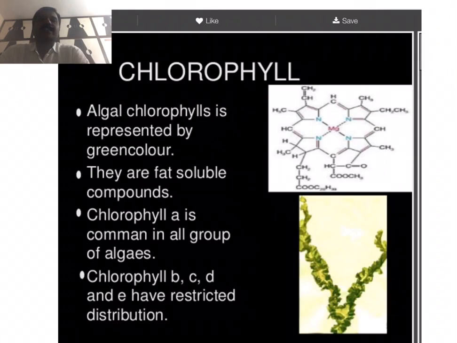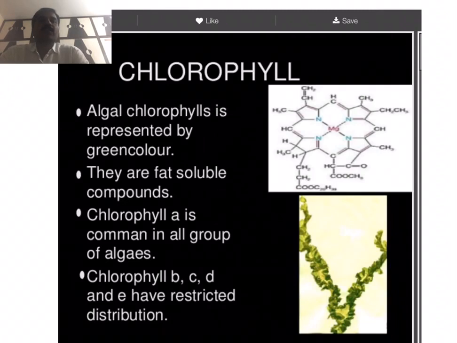Due to this reason, these chlorophylls play a key role in the classification of algae. These chlorophylls are all fat soluble compounds.